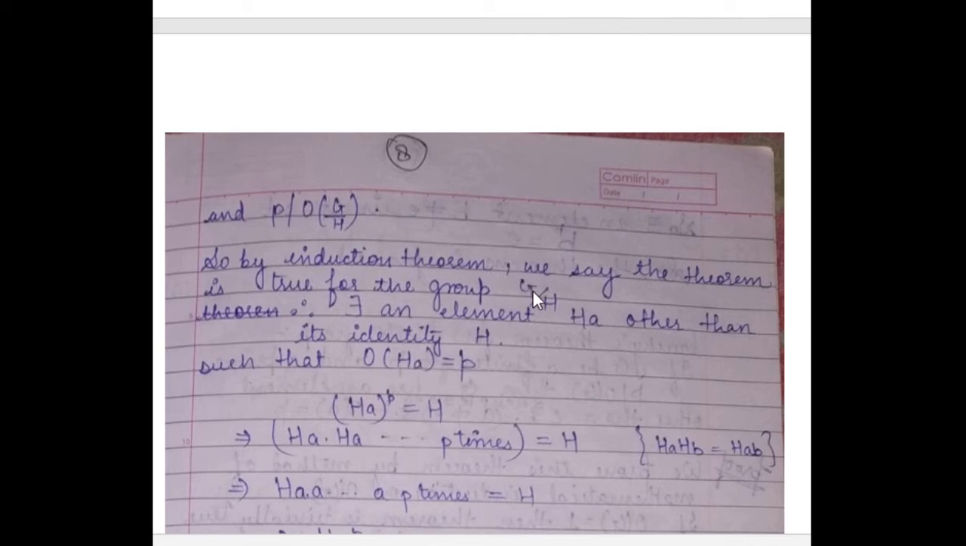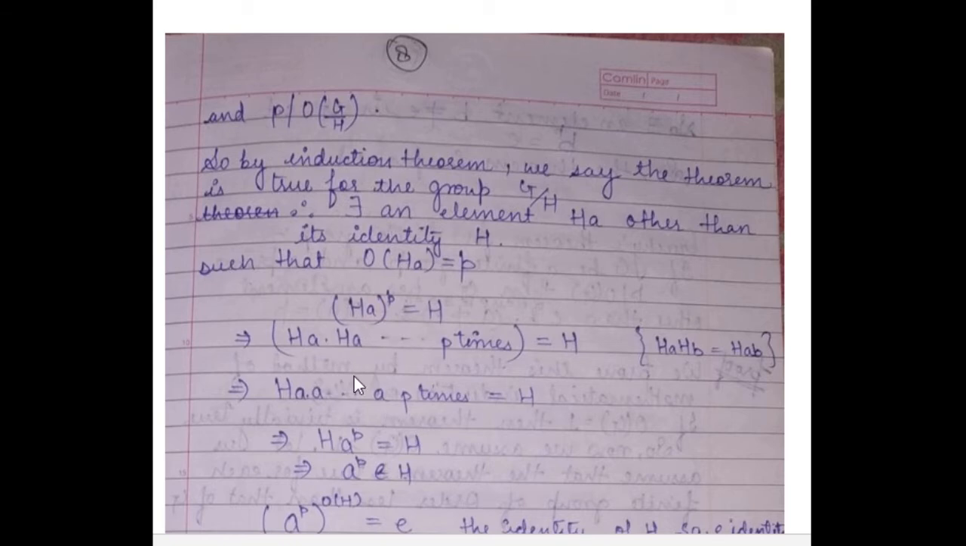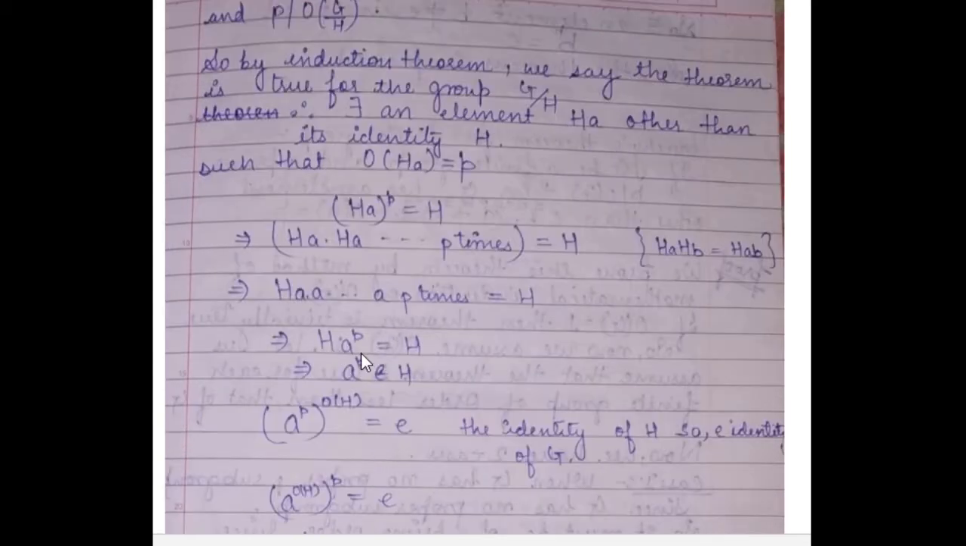Since G/H is a quotient group, its elements will be of the type of cosets. So we have the order of Ha is equal to P. This implies (Ha)^P is equal to H. Now we apply the property of composition of cosets, that is, Ha times Hb is equal to Hab. By using this and the second theorem, that if a belongs to H then Ha is equal to H, we have a^P belongs to H.